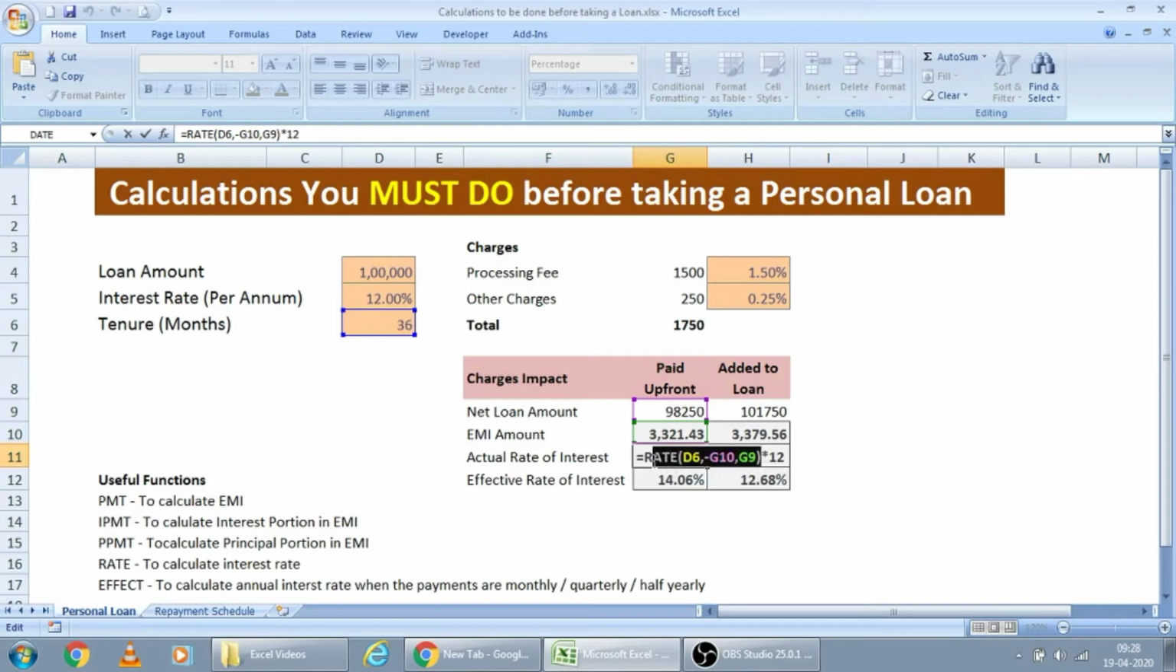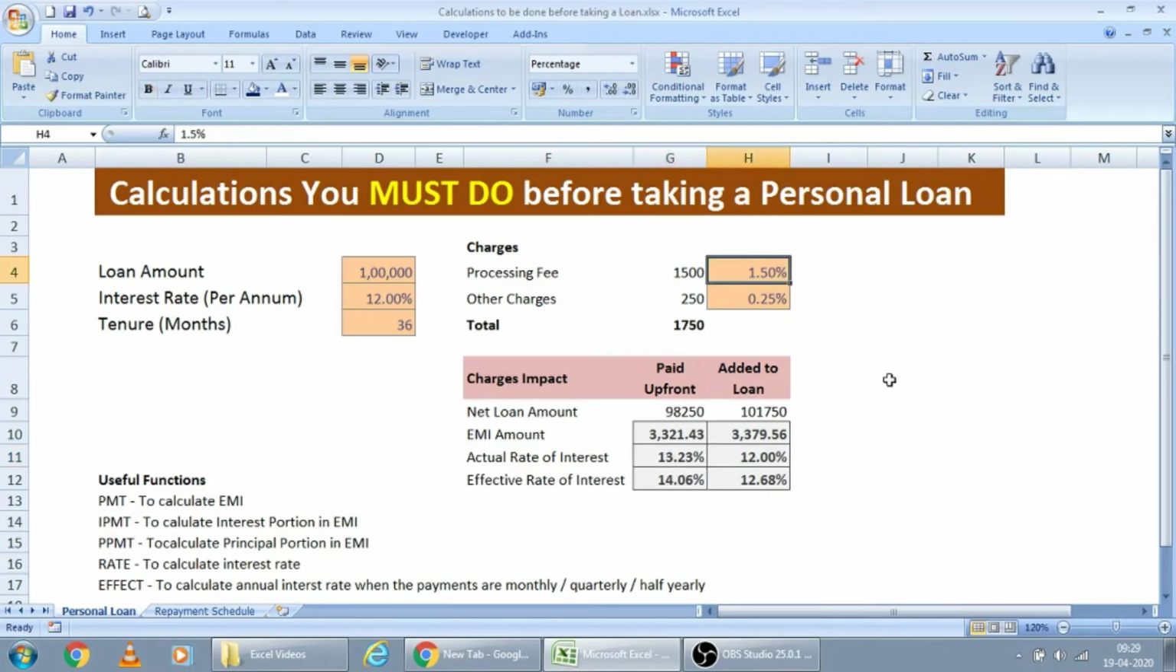This will give you the per month interest rate. So I am multiplying it by 12 to get the annual rate of interest. Just press enter. See, when you are paying more charges, your actual rate of interest is increasing.